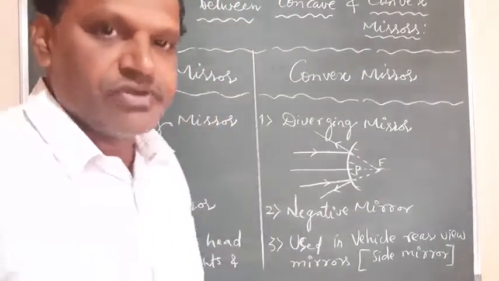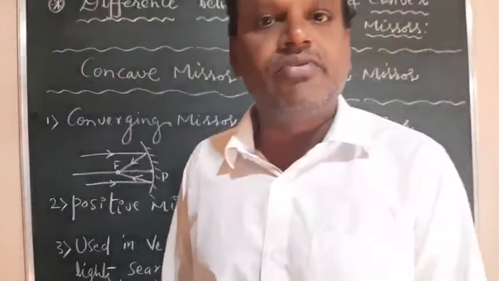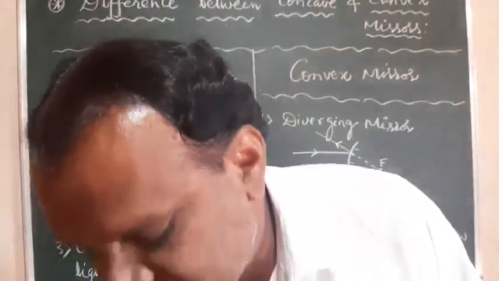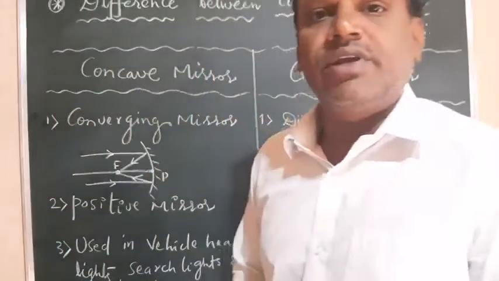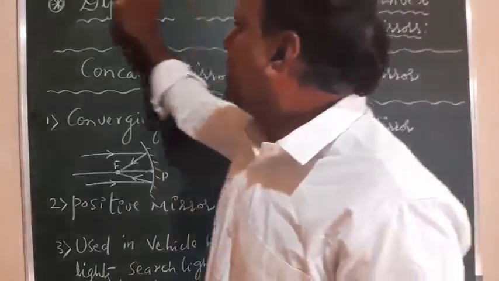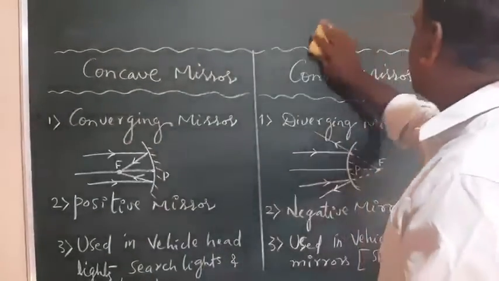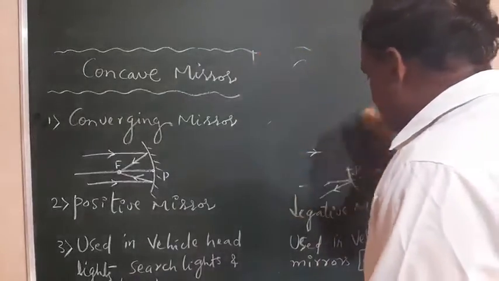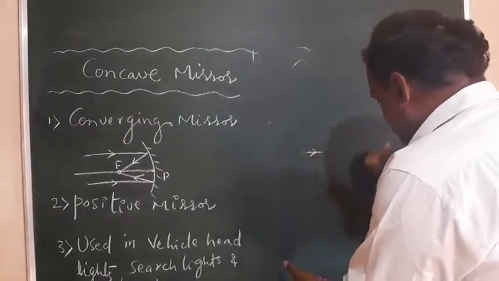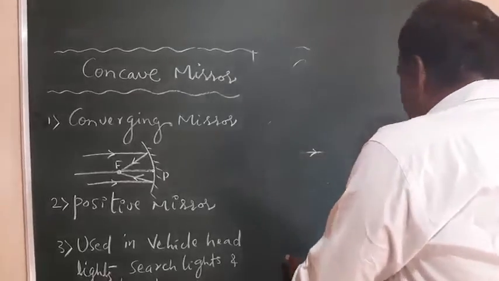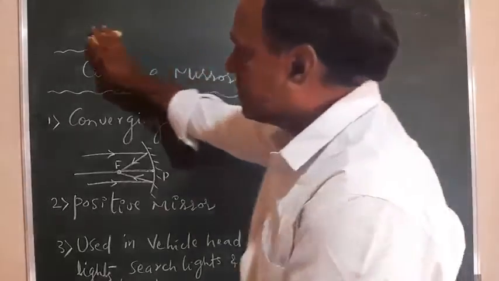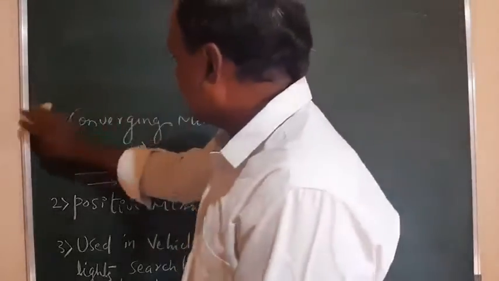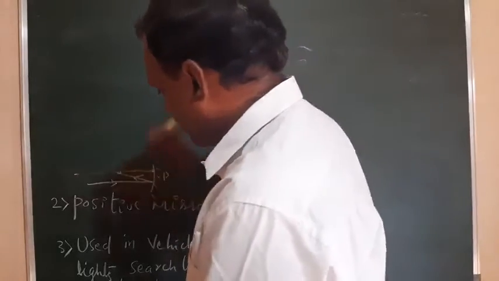With this we can close the topic of reflection at curved surfaces, that is concave and convex mirrors and their differences. With this we can conclude that topic. If anything is left, see your textbook, and if anything is not covered, let me know and we'll cover that also.